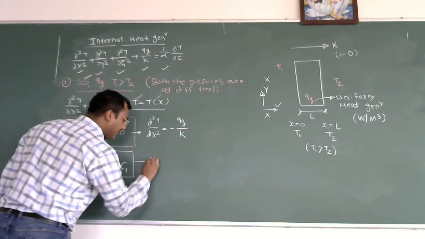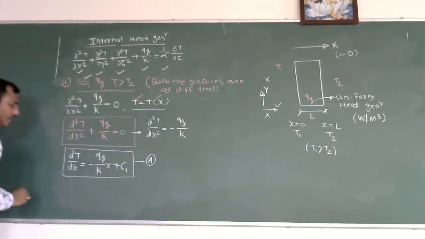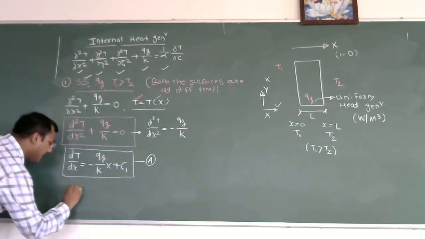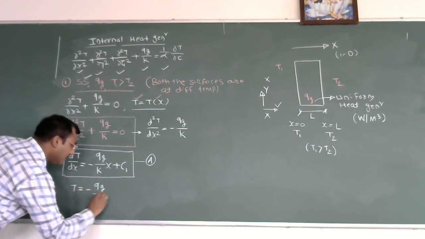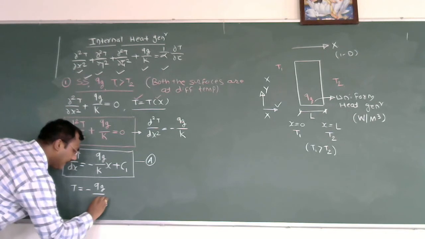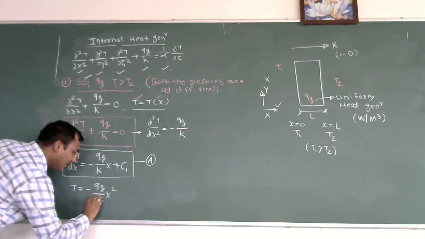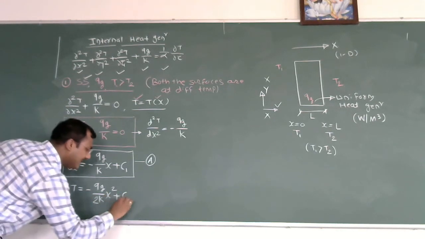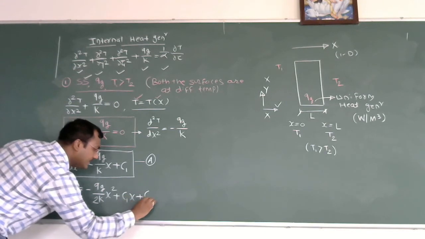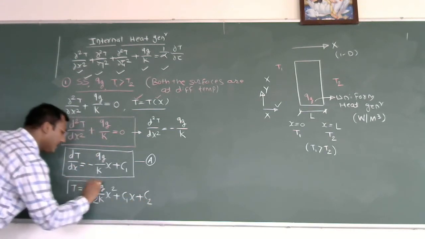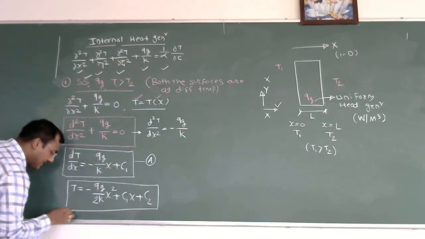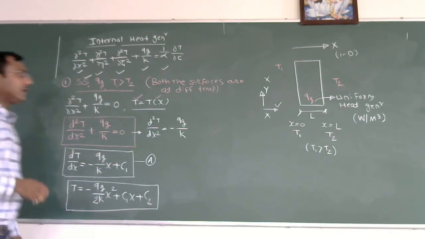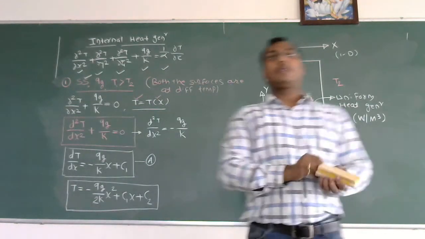I will name this equation A. Then if I take another integration, this becomes T is equal to minus Qg by 2k x square plus C1 x plus C2. So this becomes the general solution for the given differential equation.